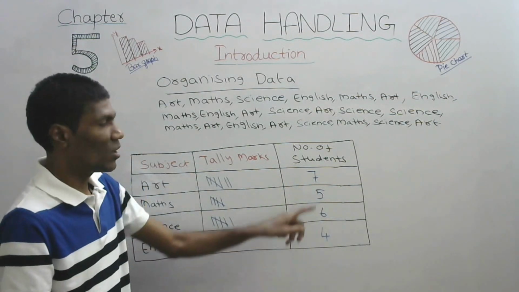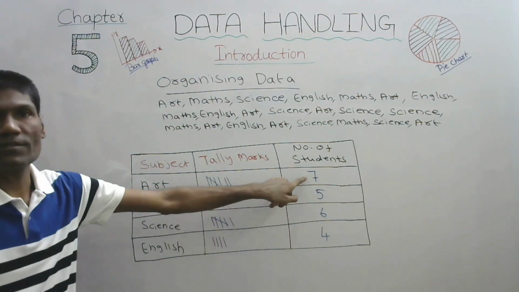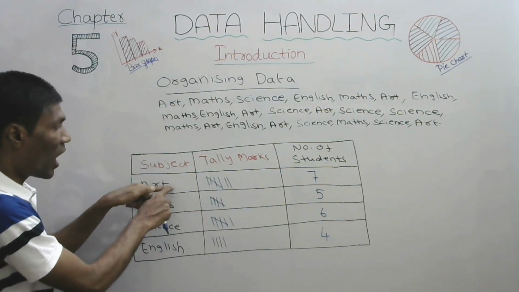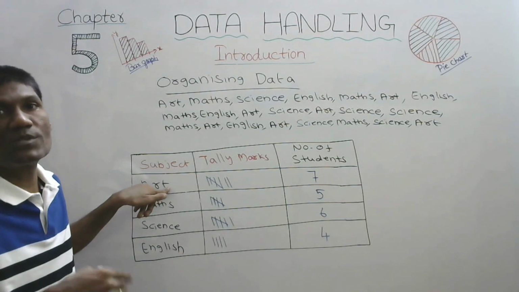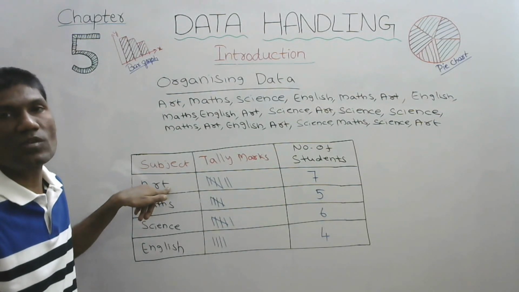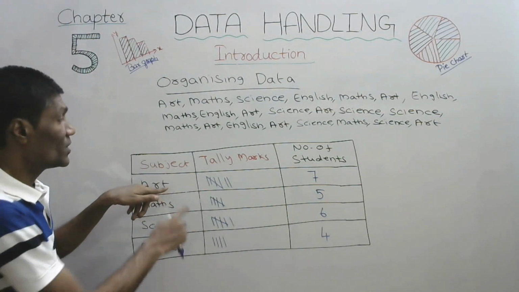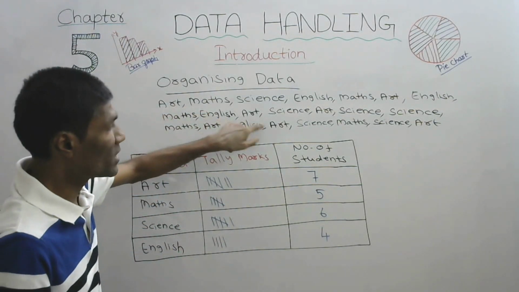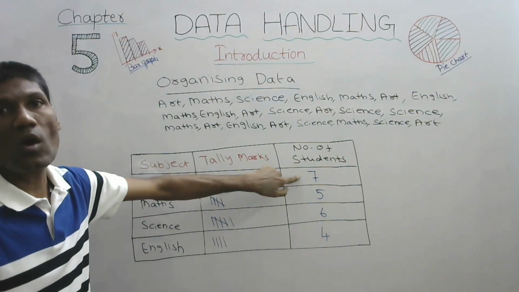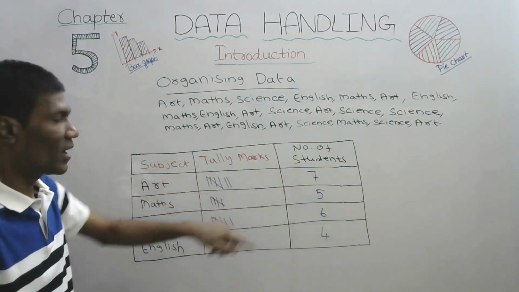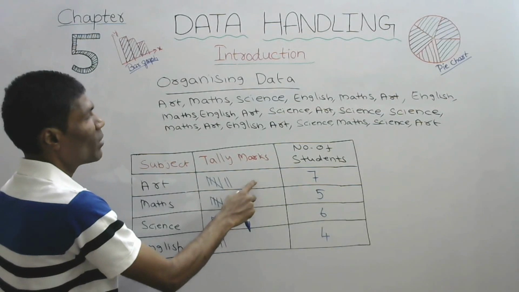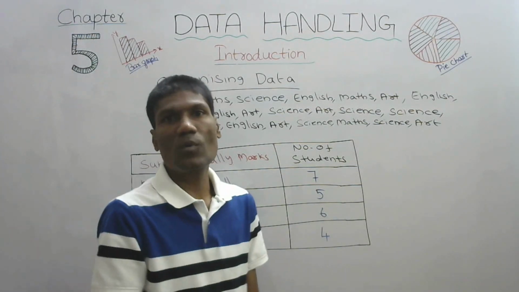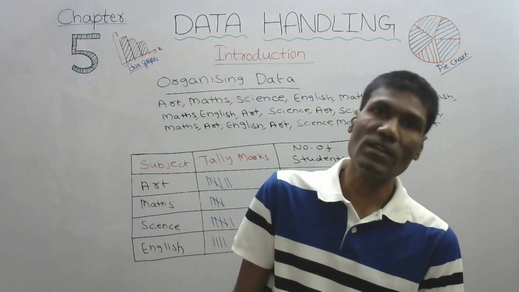This number is called frequency. That means for art, how many times it is repeated is called frequency. 7 times it is repeated, or 7 people belong to arts. Like that, this tabular form is called organized data. This process is called organizing data.